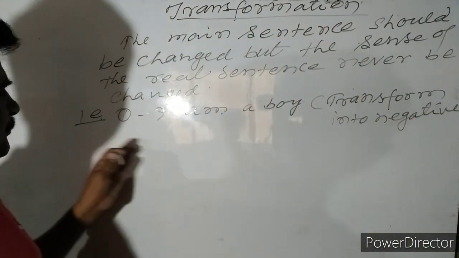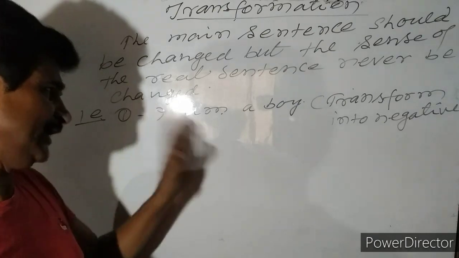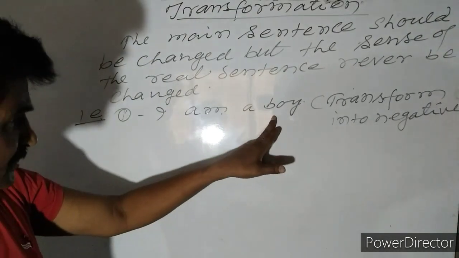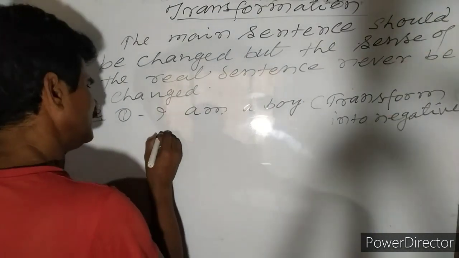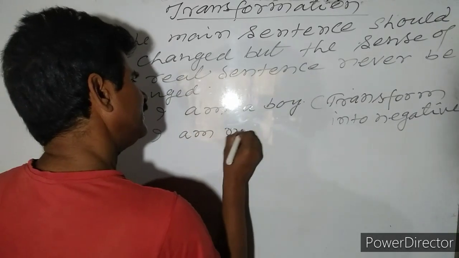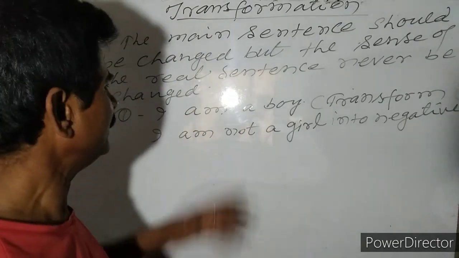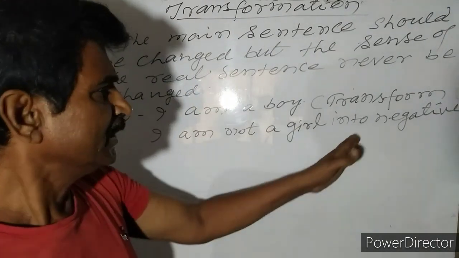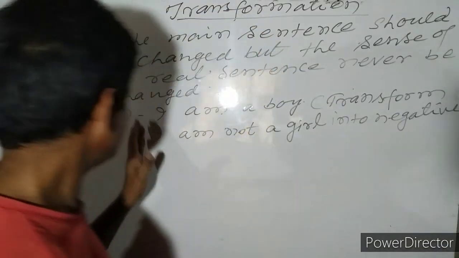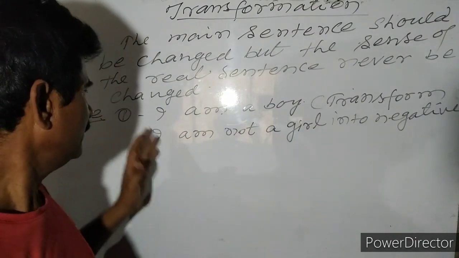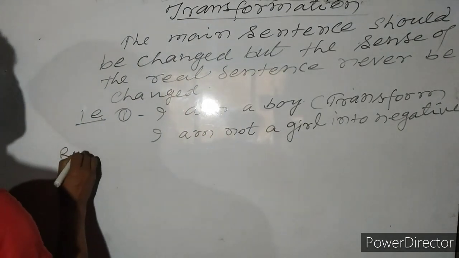The real sentence, example of the real sentence, is I am a boy. Students, change it anyhow into negative, but the real sense of this sentence cannot be changed. Suppose I am a boy, so to transform it: I am not a girl. If you write here I am not a girl, it means that you are a boy. It has been changed into negative, and the sense of both sentences is equal. Like this. Rule number 1.